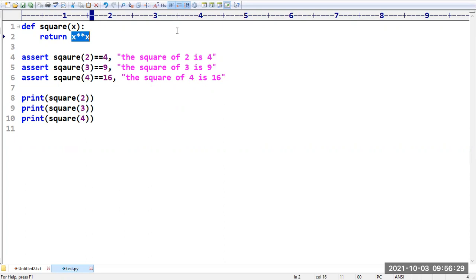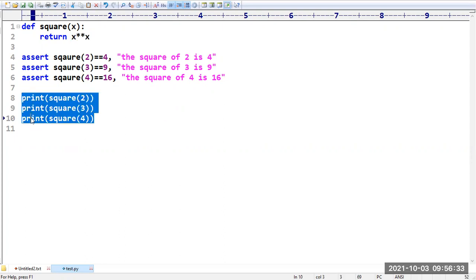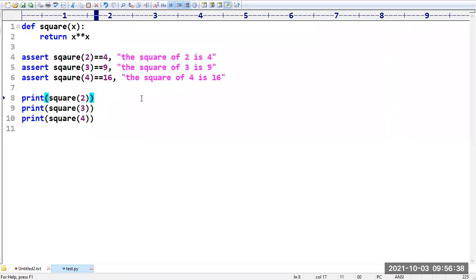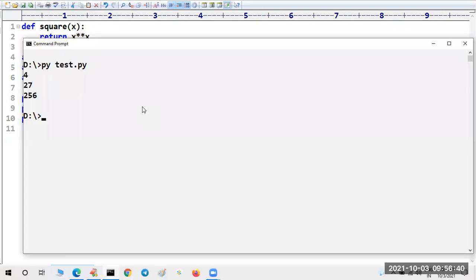You have given some instructions, and it is going to print some result, but whether these results are correct or not, I am verifying by using assert. Now observe what will happen.